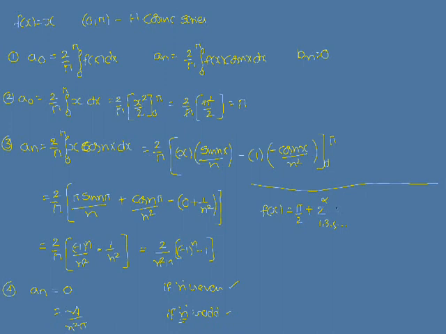So we have the a n value minus 4 by n square pi into cos nx. So this is the Fourier cosine series for the function f of x is equal to x. So this is the basic small problem in the half range Fourier series.